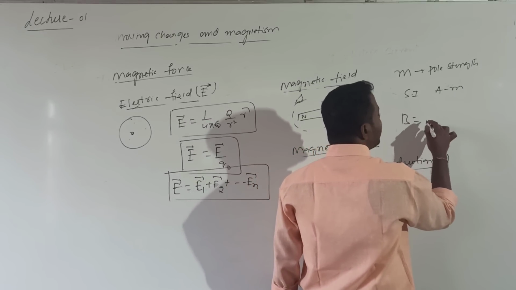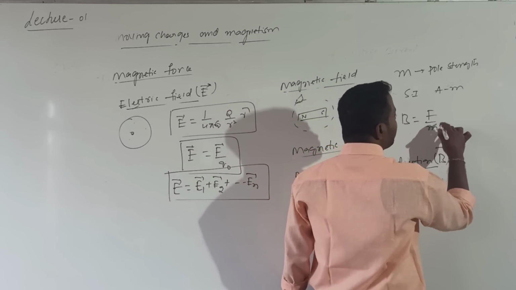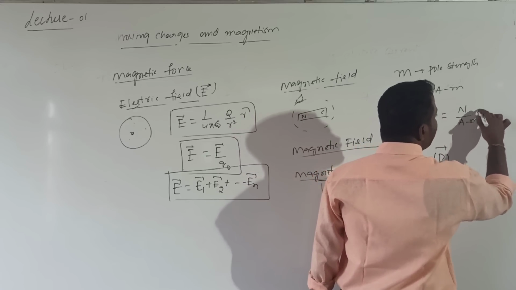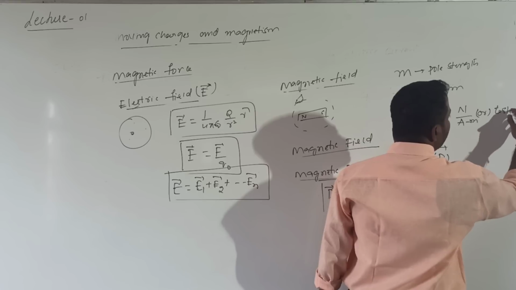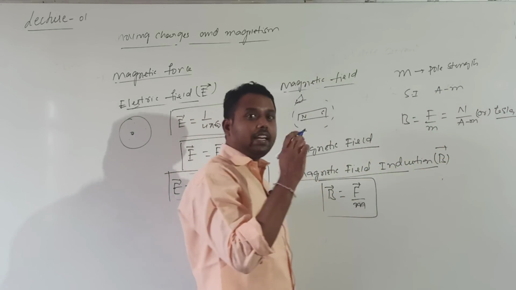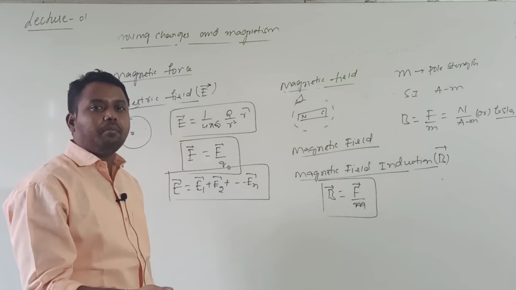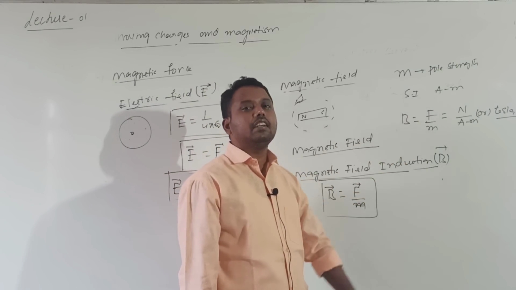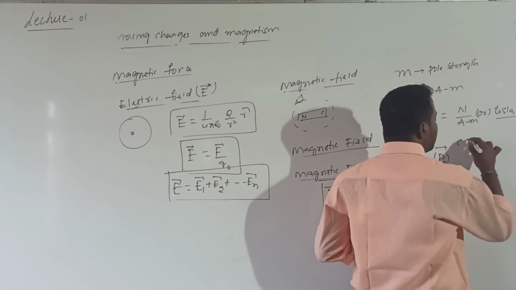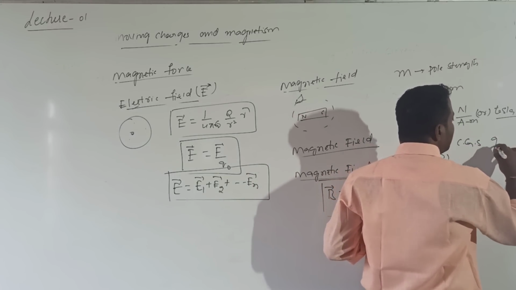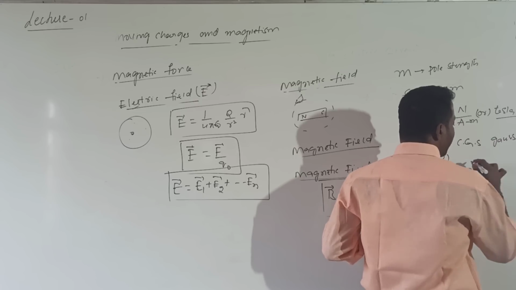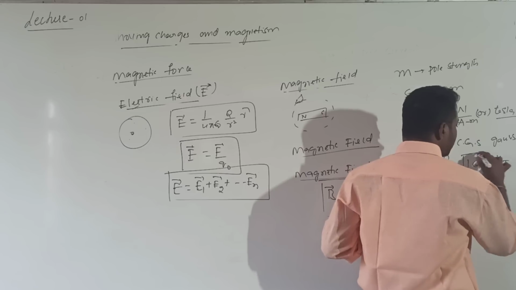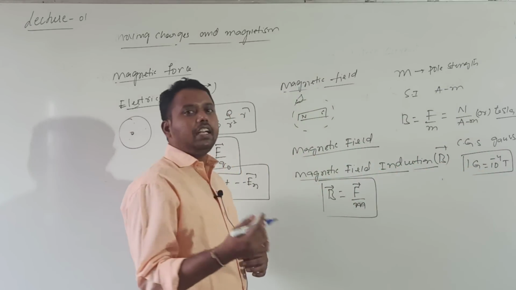Then what is the B SI unit? B is equal to F divided by M. F is in Newton, divided by ampere meter. It has one particular name, Tesla, after the scientist Nikola Tesla. To remember him, the unit of magnetic field induction in the SI system is given as Tesla. Whereas the CGS unit is Gauss, also a scientist's name. 1 Gauss is equal to 10 power minus 4 Tesla. That is the magnetic field induction.